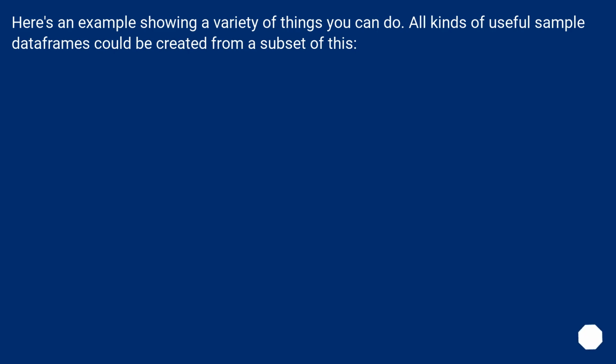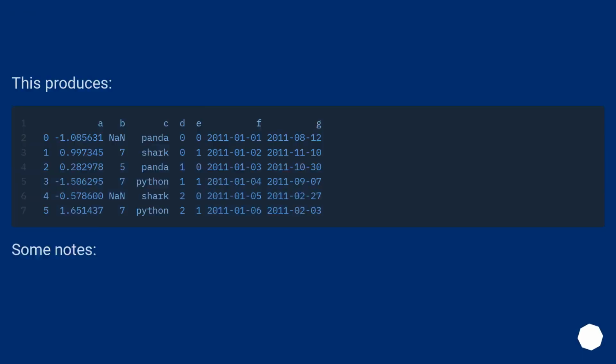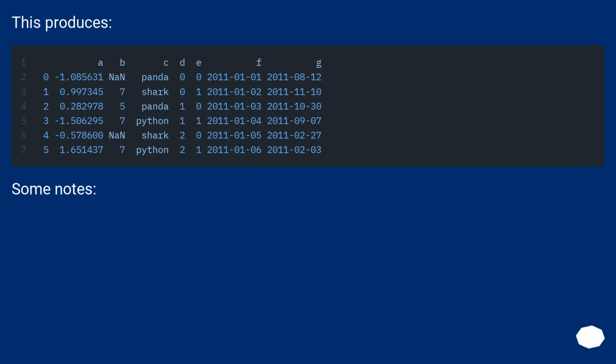All kinds of useful sample data frames could be created from a subset of this. This produces some notes.